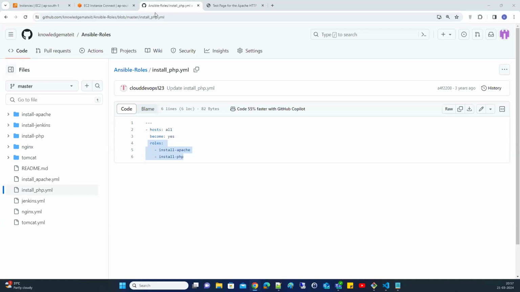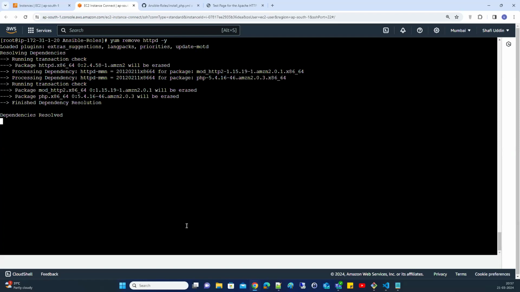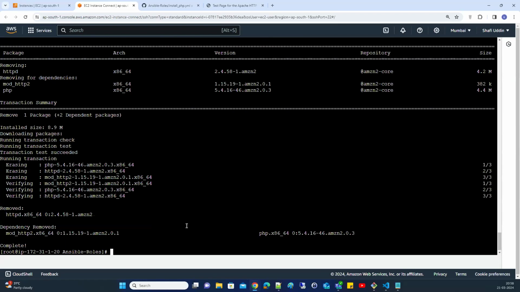Right. So we have one more important playbook, guys. That is installing Nginx. Okay. To install Nginx, you need to uninstall the HTTP. Let me uninstall it. yum remove httpd. Okay. Right. You have uninstalled this.